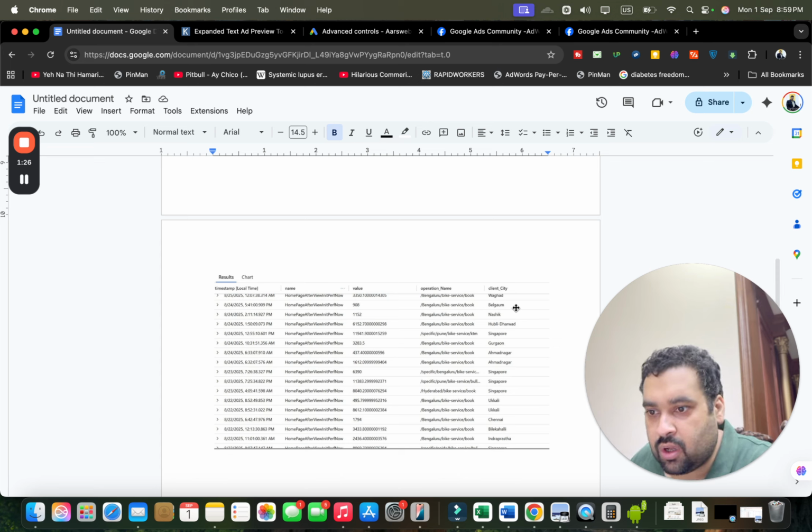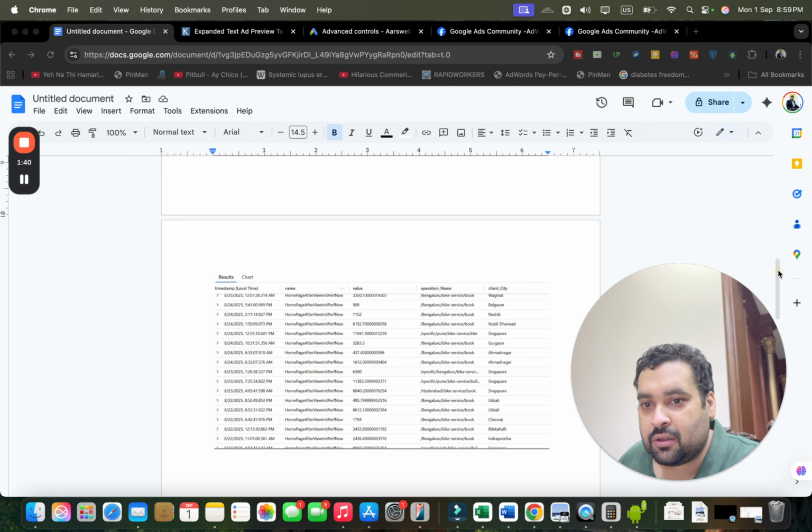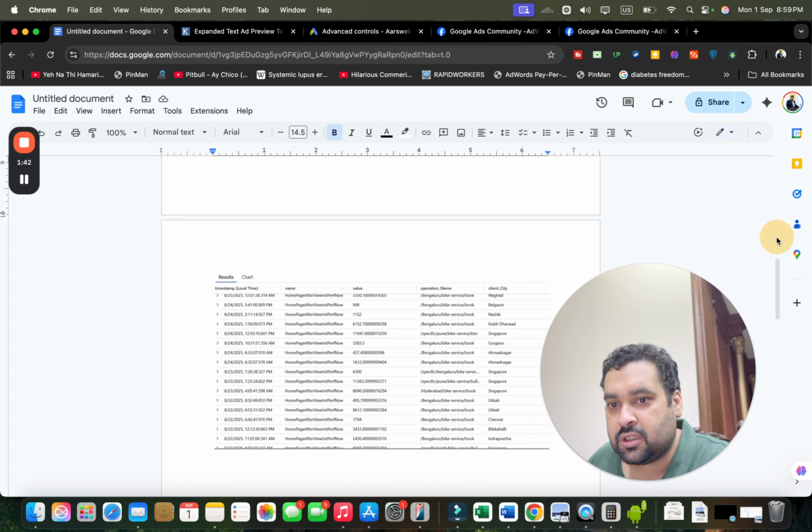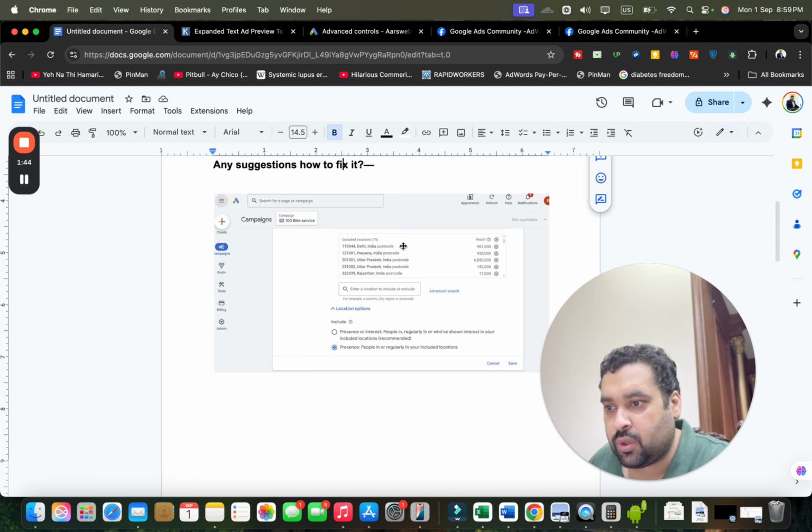Over here it's Vagar, Belgaum, Nashik, Hybli, Singapore, Gurgaon, Ahmednagar, Singapore, Ukli, Chennai. Okay, none of these persons is actually from the list you have selected over here as excluded location. However, if you only want to include this in your location, you can simply include your location.